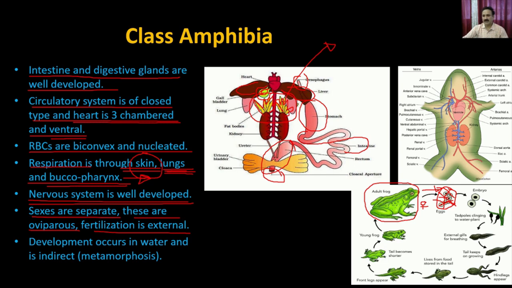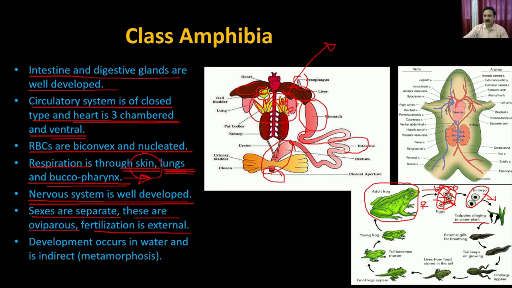So this is a female frog which has laid the eggs, and the eggs are going to be stored in one part of the pond, and then the male will release the sperms onto these eggs, and then there will be fertilization, and that's how these eggs develop into the zygote, and then the zygote develops into the embryo. These embryos then stick to the trees or the small plants within the pond, and that's how they take up nutrition from the plants, and they develop, and once they develop, they become tadpoles.